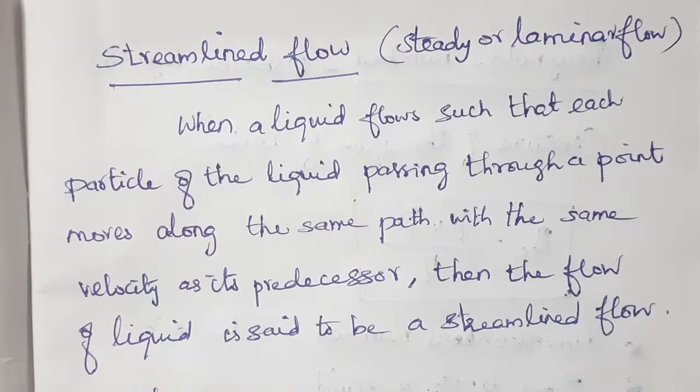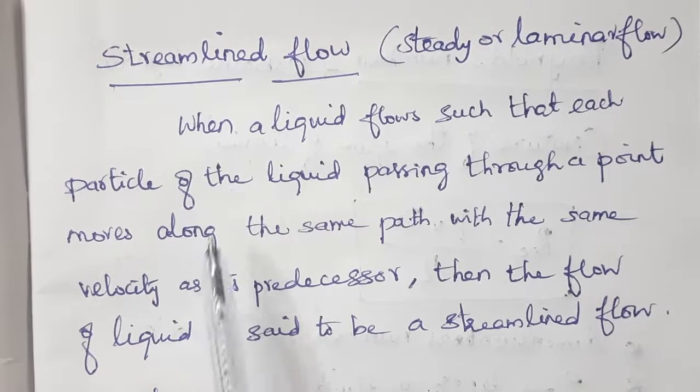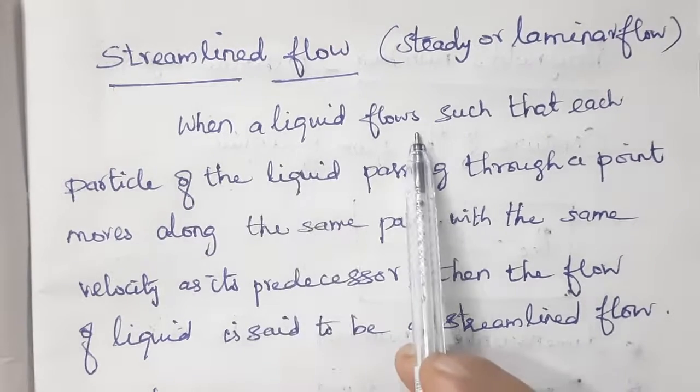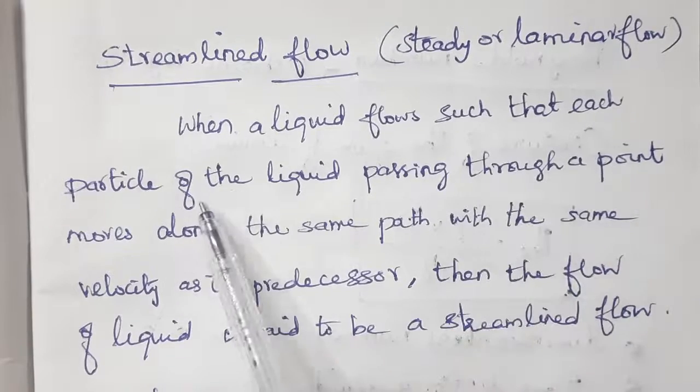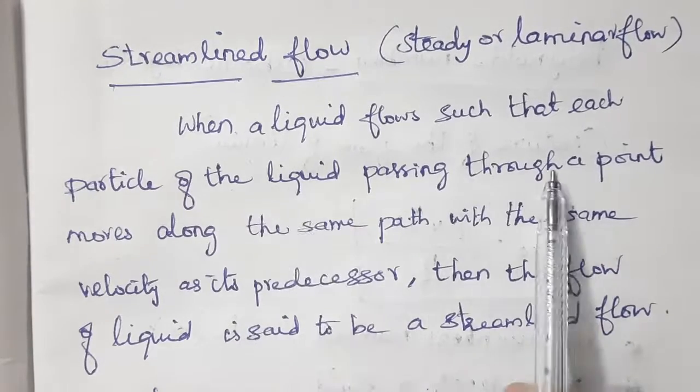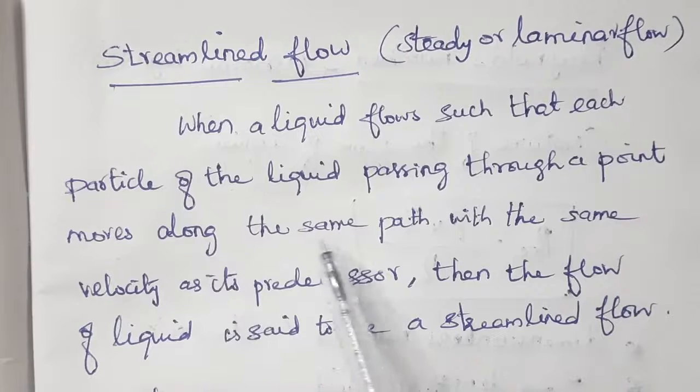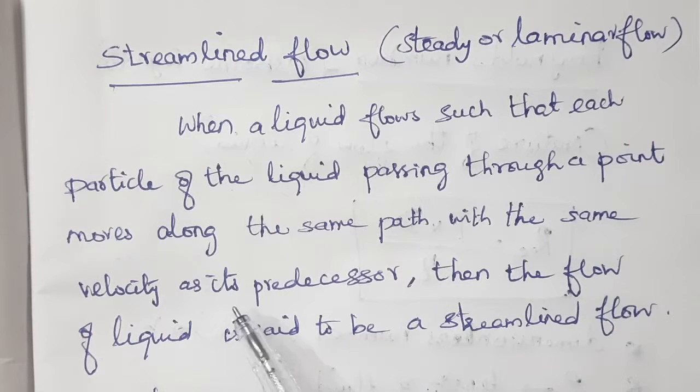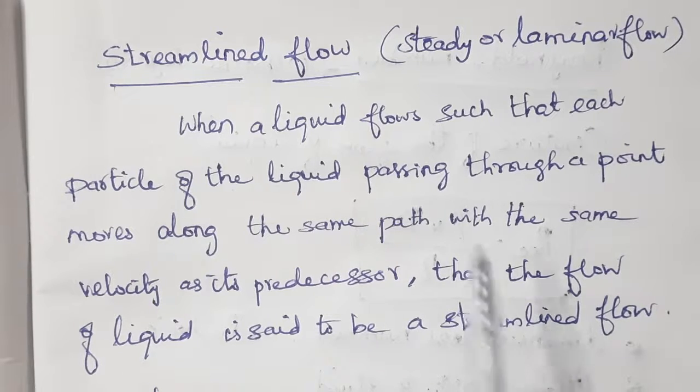So what is meant by streamlined flow? When a liquid flows such that each particle of the liquid passing through a point moves along the same path with the same velocity as its predecessor, then the flow of liquid is said to be streamlined flow.